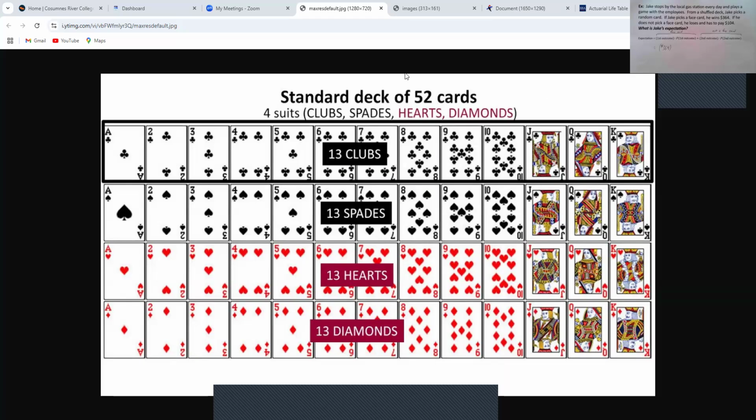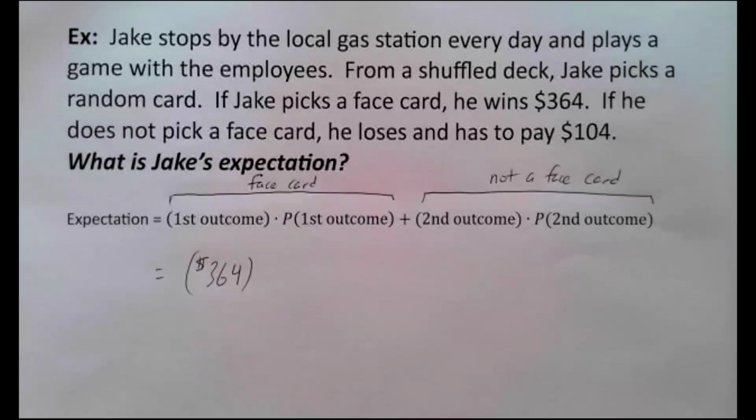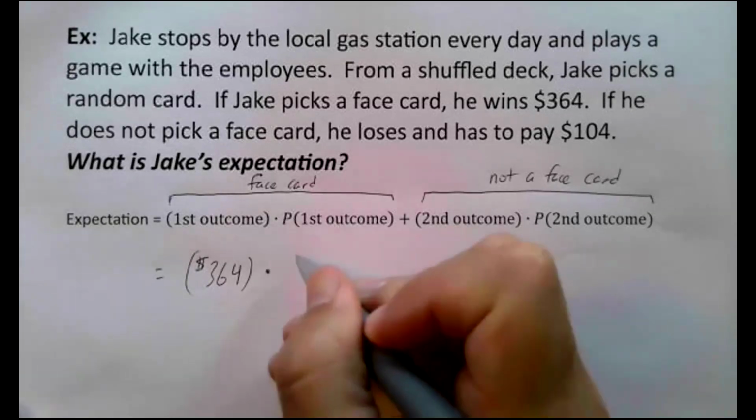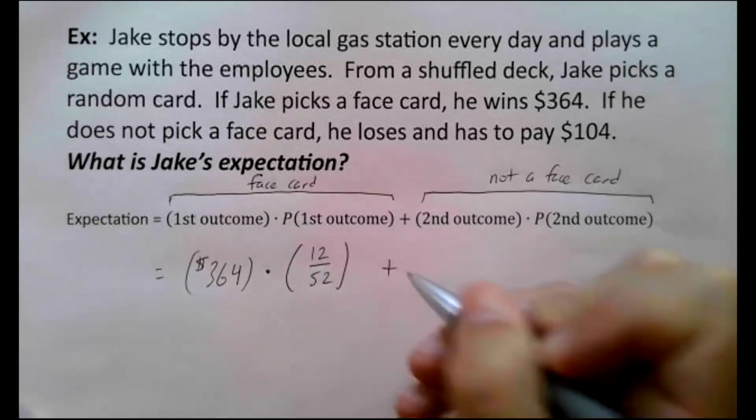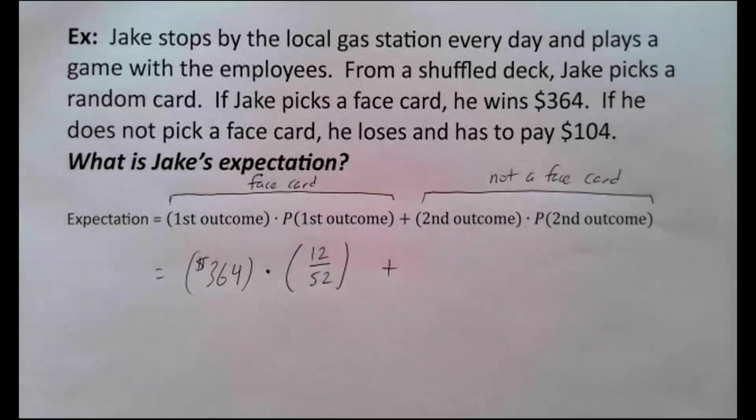In other words, there's a 12 out of 52 chance. There's 52 cards total, 12 of them are face cards. There's a 12 out of 52 chance that Jake will pick a face card. So that's what we mean by probability of first outcome. The probability that Jake is going to win the $364 is 12 out of 52. In other words, if Jake were to play this game 52 times in a row, we would expect that he'd probably win about 12 of those games.